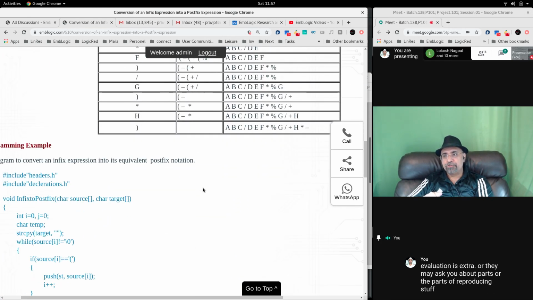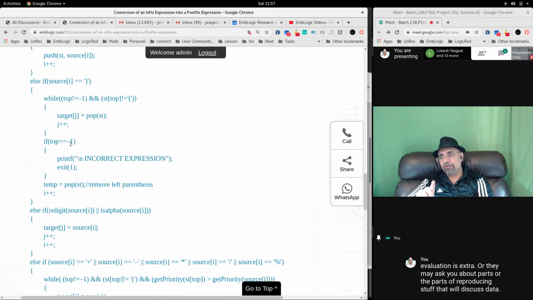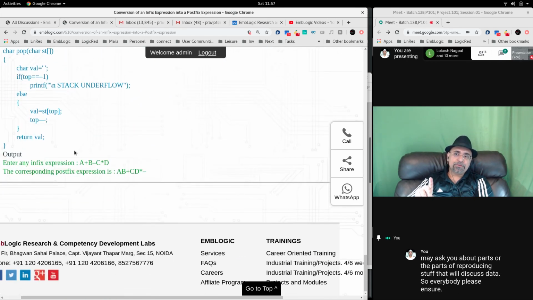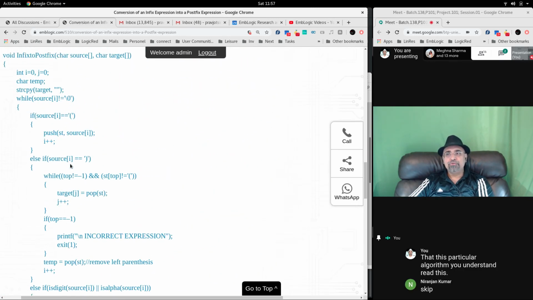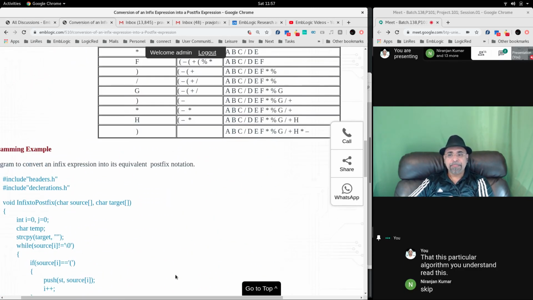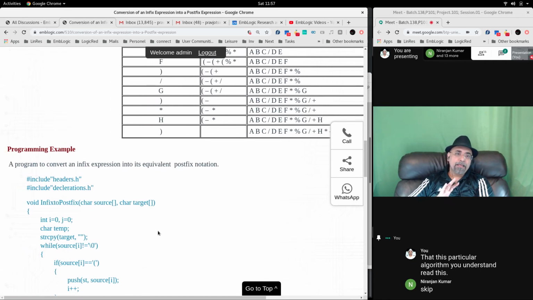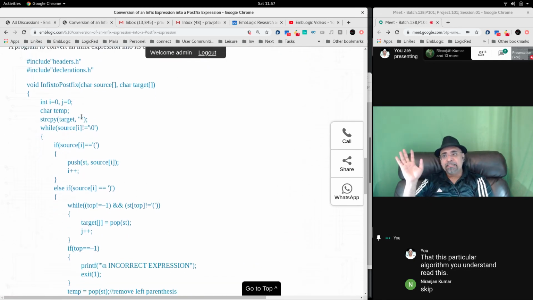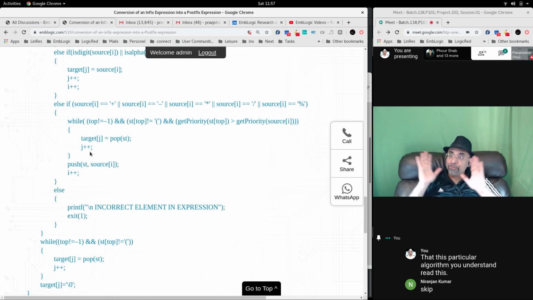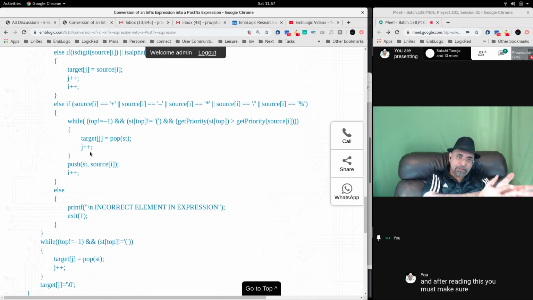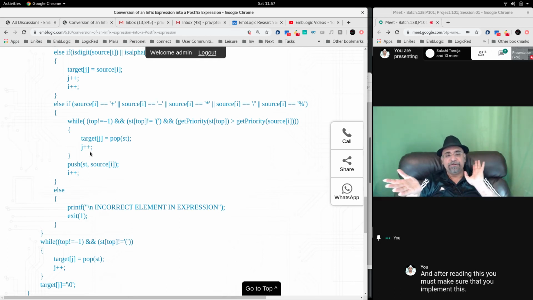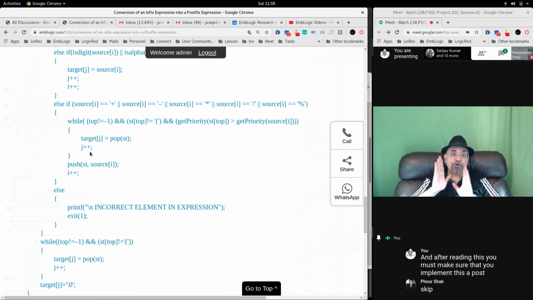So everybody, please ensure that you understand this particular algorithm, read this, and after reading this, you must make sure that you implement postfix to infix expression. I have given this code here for your reference because you are not sitting in the lab in front of me. Instead, you are sitting at your home. That doesn't mean that I have given this code here for you to see and read and then cheat and copy paste. You can do that, but you will not benefit. This is for your reference.